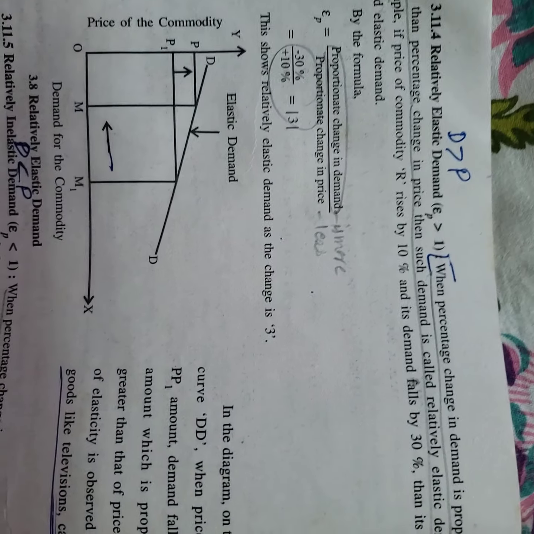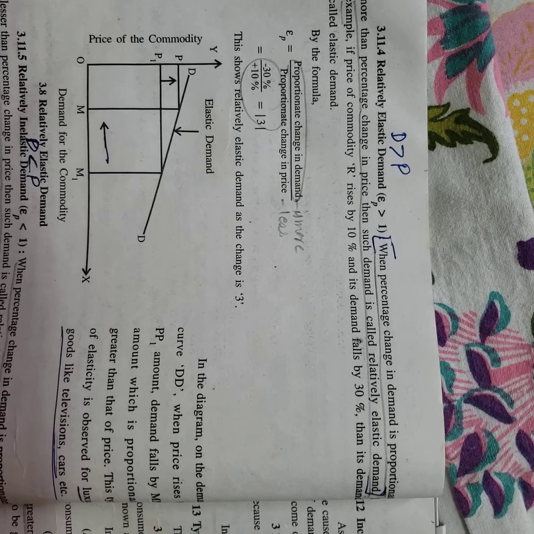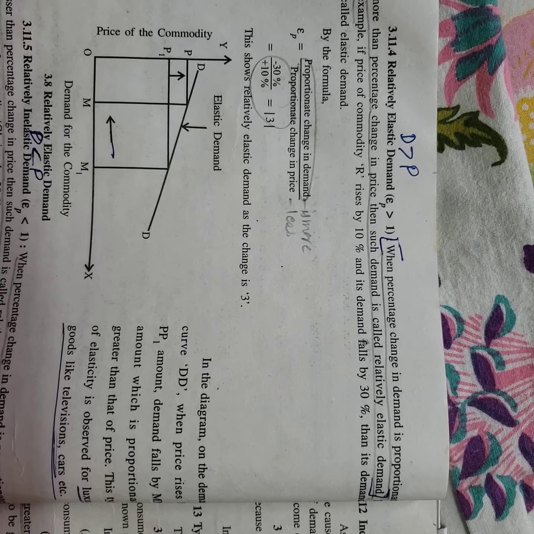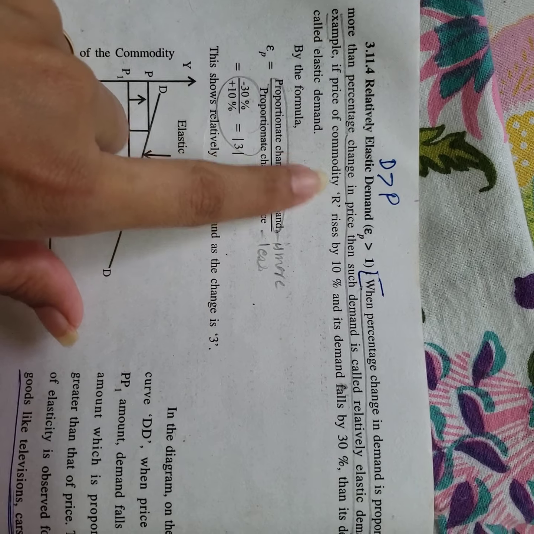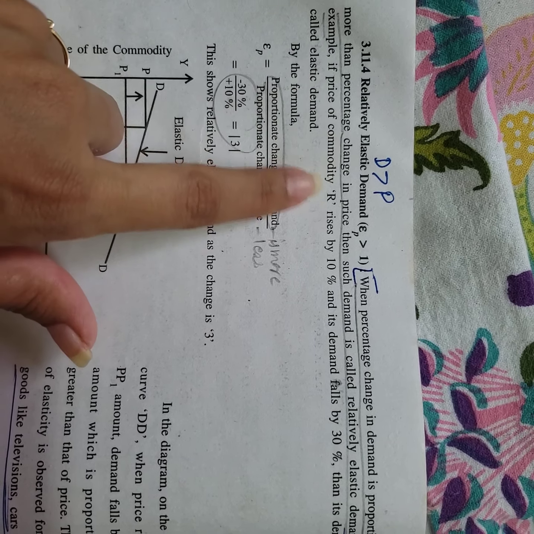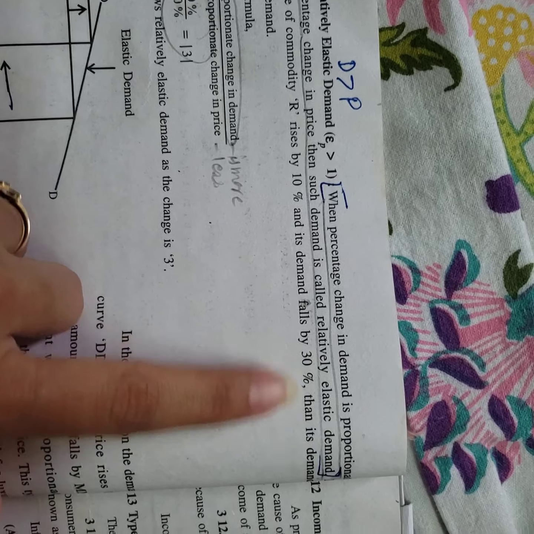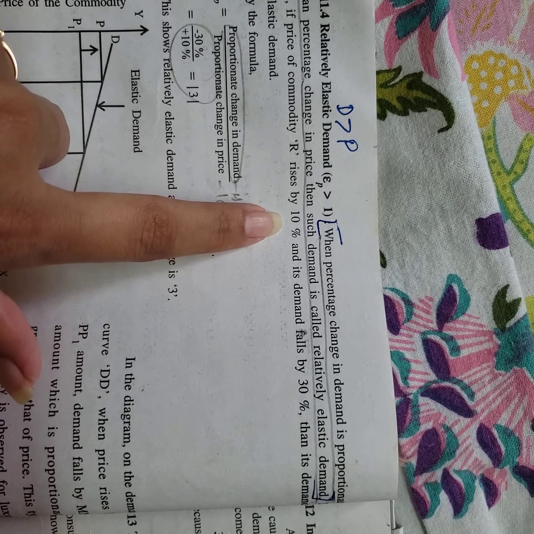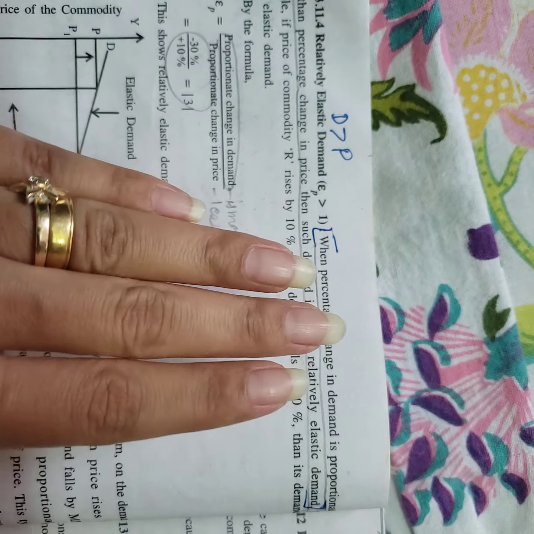So when percentage change in demand is proportionately more than the percentage change in price, then such demand is called relatively elastic demand. For example, they have written, if price of the commodity R rises by 10 and the demand falls by 30, then it is called elastic demand. Where is the more change? Price is 10, rise and fall you don't have to see, you just have to see where there is more change.